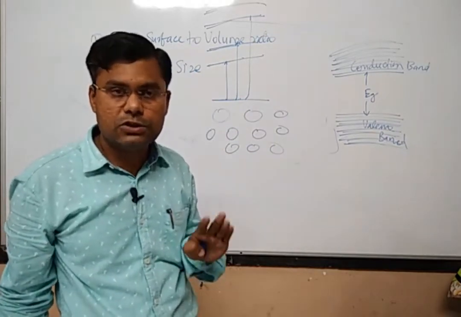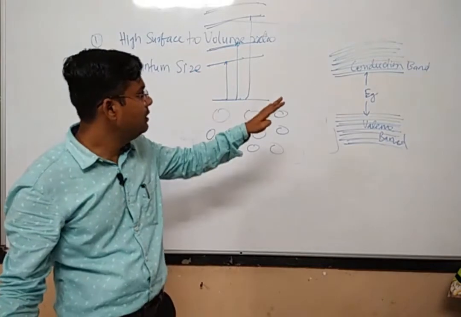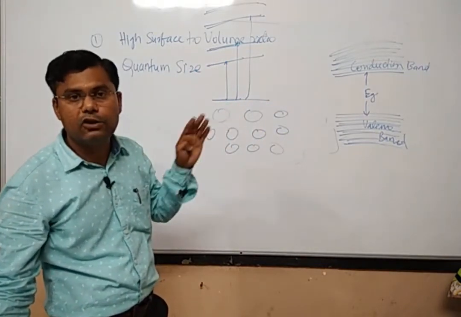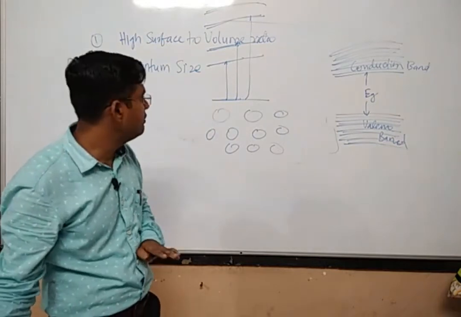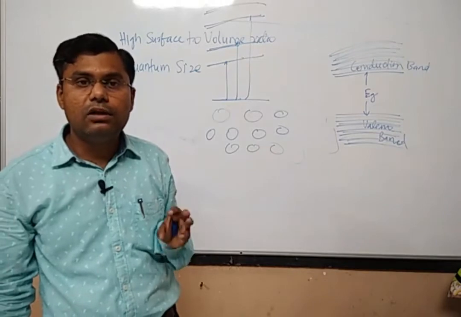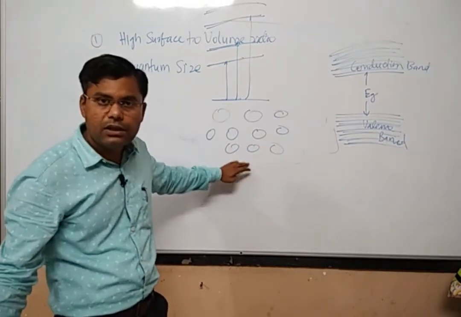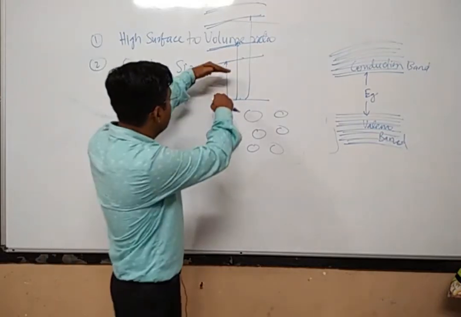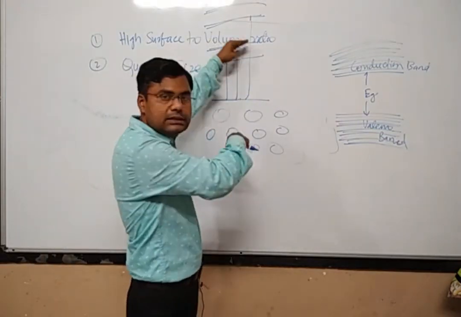In the nanoscale, first of all, the energy levels are not like the band structure. The energy levels resemble the atomic or molecular energy levels, and the energy level pattern depends on the size of the nanoparticle. If you reduce the size of the nanoparticle, the separation between the energy levels increases.